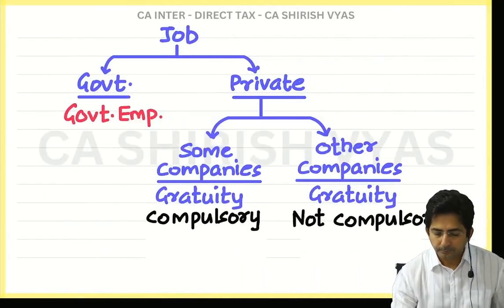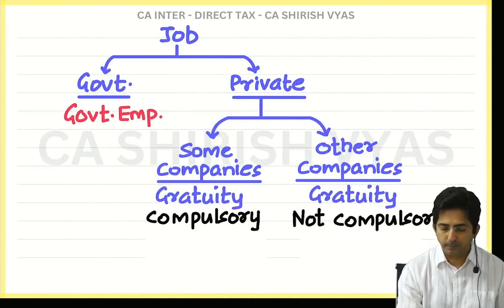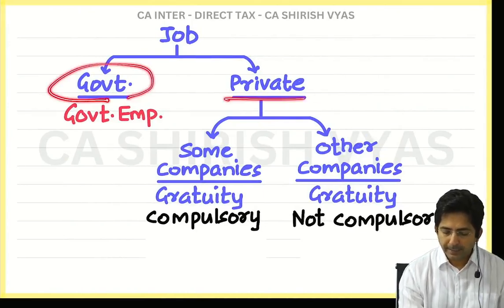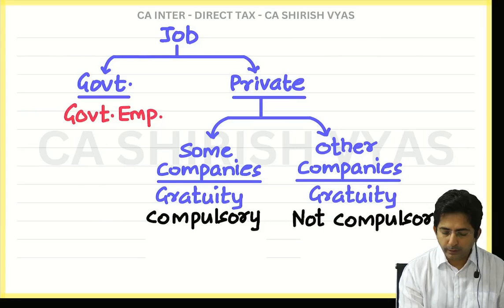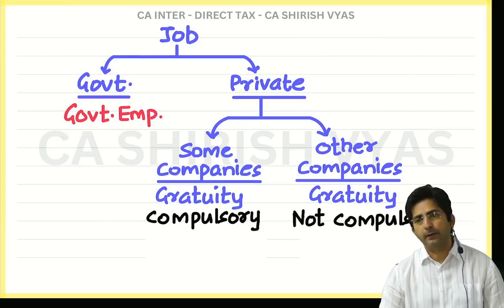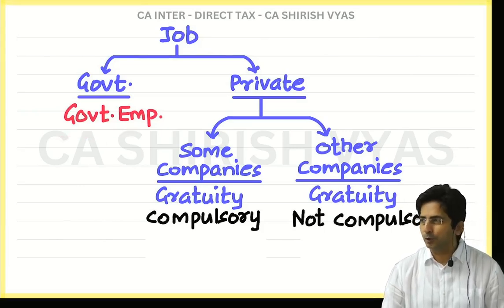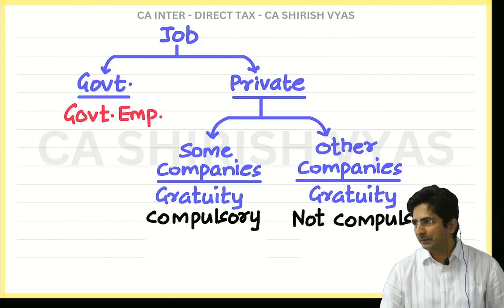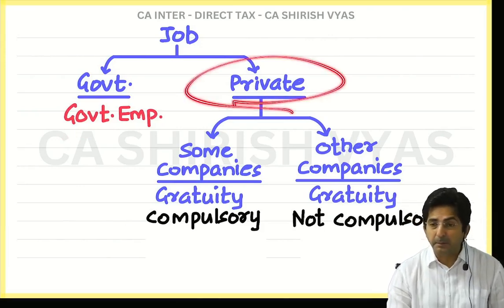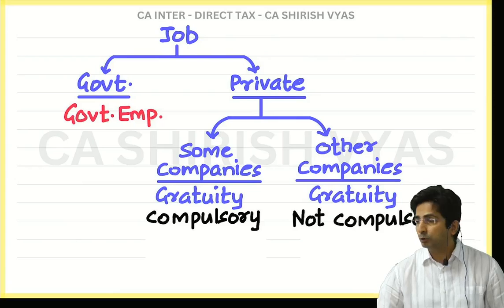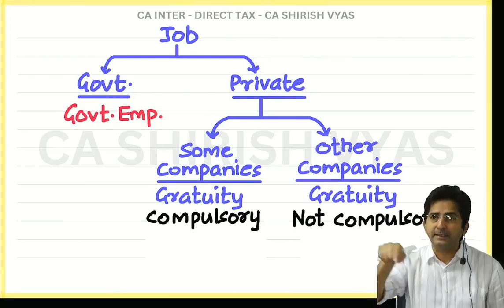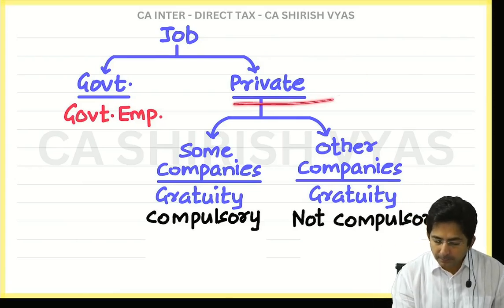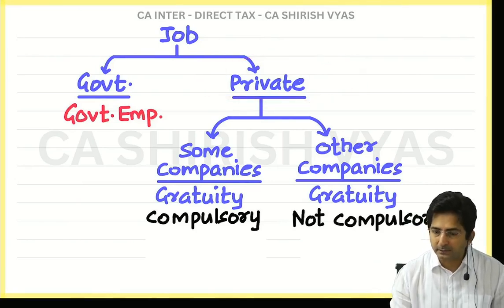This will be more clear in this chart. Read. There are two types of job: government job and private job. If you are doing a government job, then you are a government employee. Everyone knows, in a government job you will always get gratuity. In the private sector, some people are ungrateful, so a law had to come for the private sector. Can you see the classification?